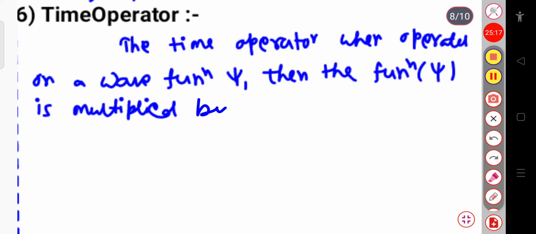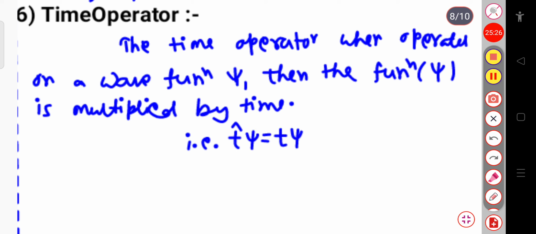So we can write t cap psi is equal to t psi. So that is called the time operator.